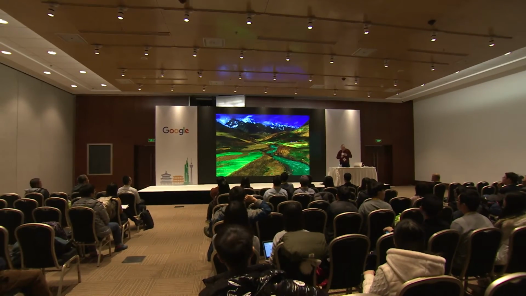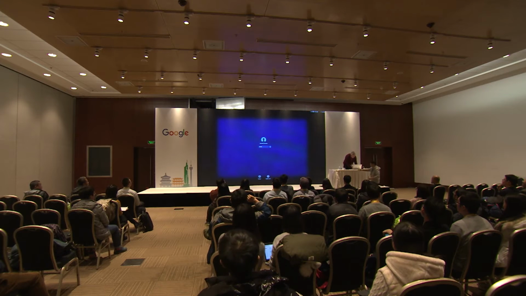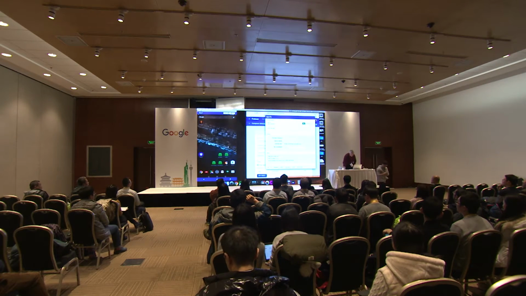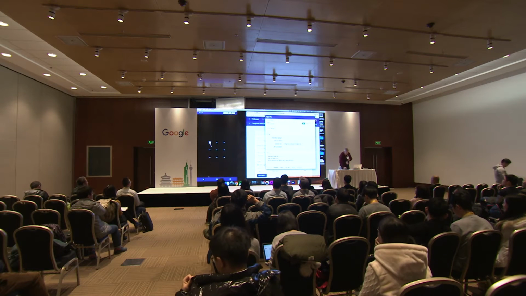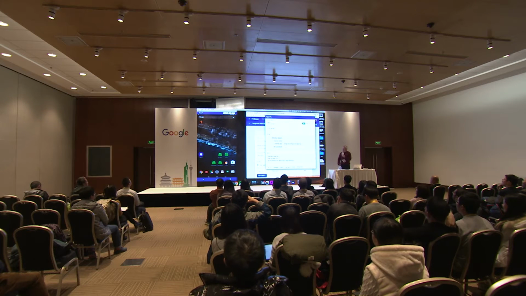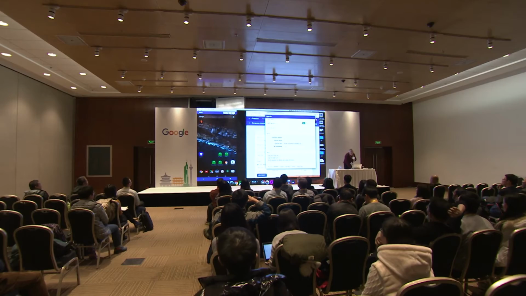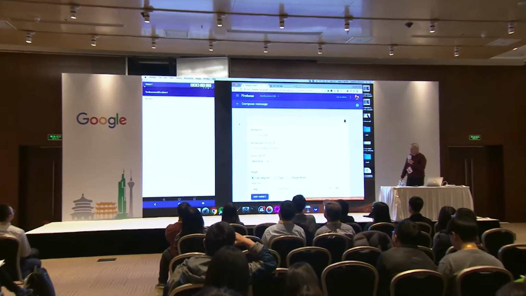So let me show a demo of this. I'm going to put the mic down for a second. So to show a demo of this, I have a tablet running here. And you've just seen my unlock code, those of you who are paying attention. So on the tablet, I've written this application that I call Firebase Notification 1.